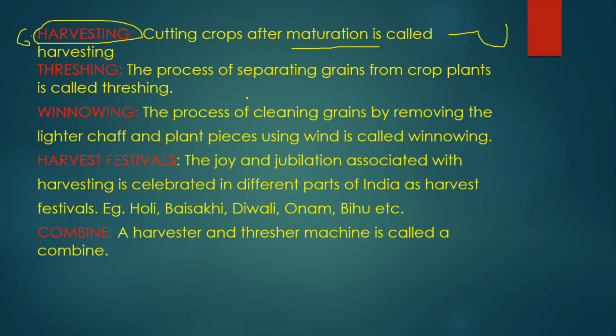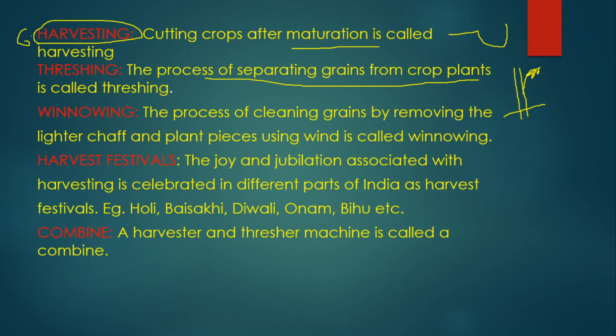Once the crop is harvested, the farmer has to separate the grains from the crop plants. If you see the rice plant, he will cut the rice plant here, and from this harvested plant, he has to separate the rice grains, right?